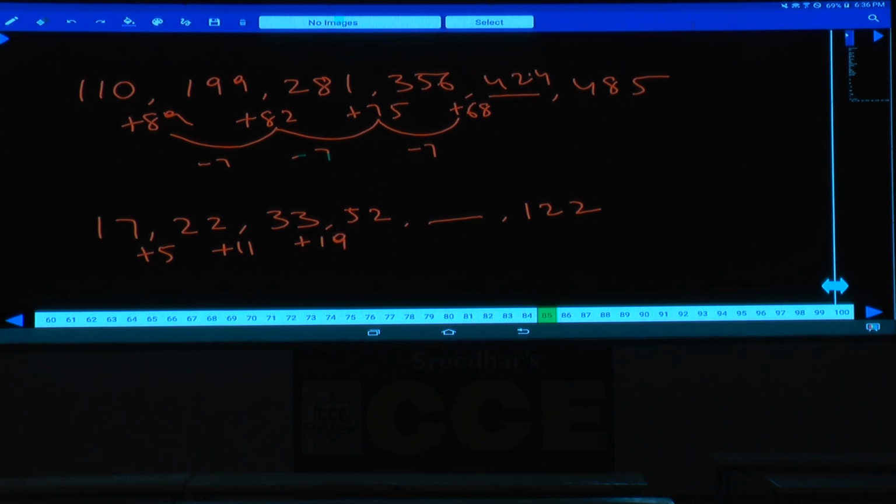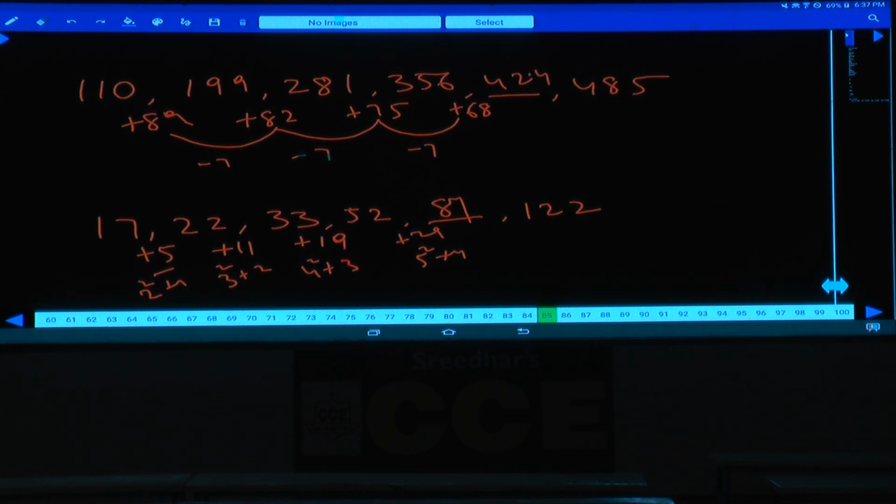As 5, 11, 19, this 5 can be written as 2 square plus 1, and this 11 can be written as 3 square plus 2, and this is 4 square plus 3. Next difference must be 5 square plus 4. What is 5 square plus 4? 29. 52 plus 29, 81. 81, that is given in choice 3.